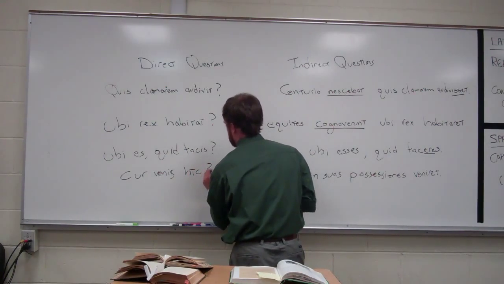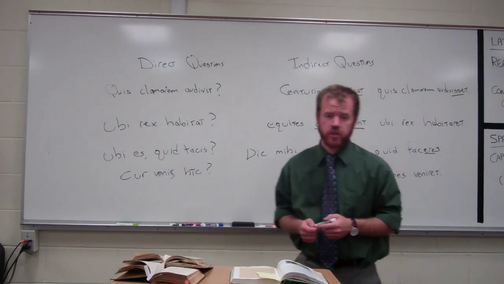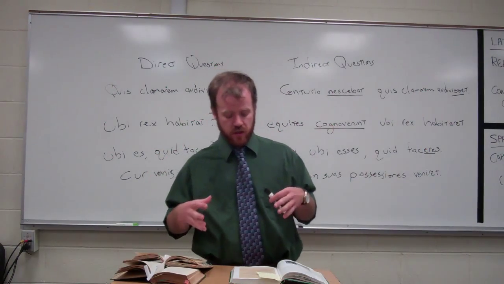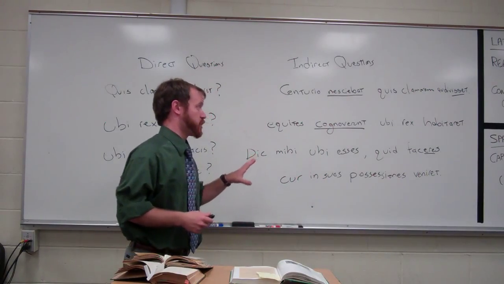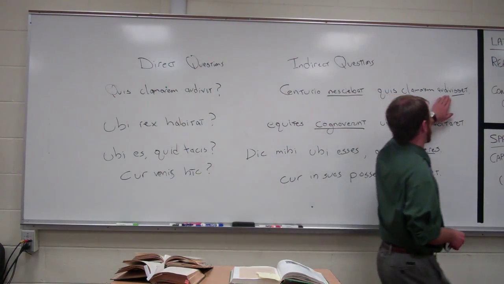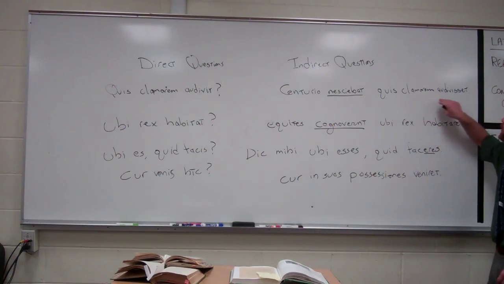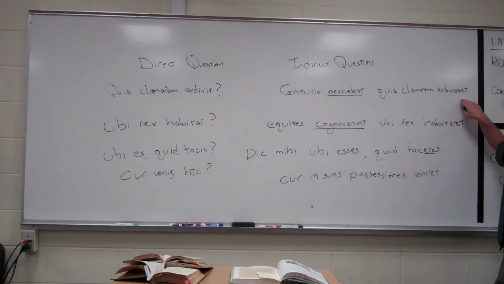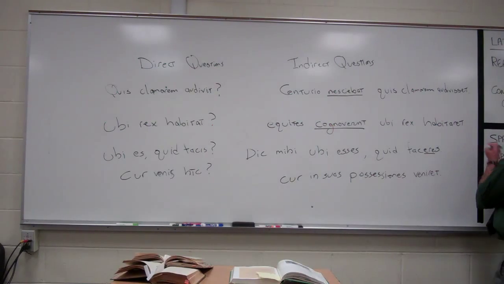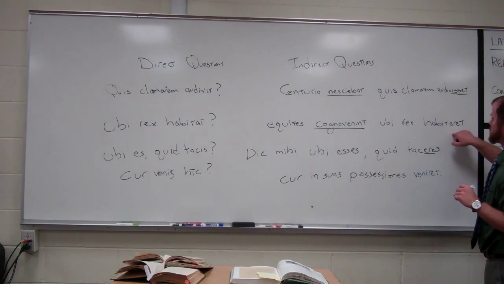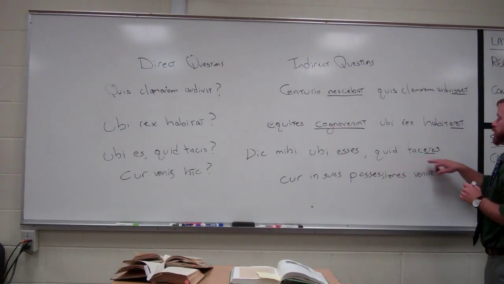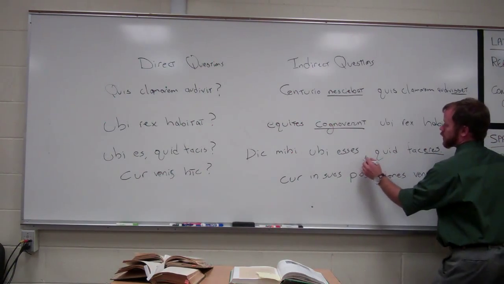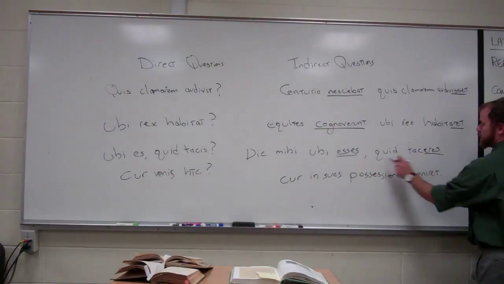All right? So an indirect question is a subordinate clause in a Latin sentence that uses a subjunctive verb. So here we have the indirect question. Quis clamorem audiverat? Who had heard the shouts? So pluperfect subjunctive. Here, where was the king, or where the king was living? Imperfect. What are you doing? Or where are you? Both imperfects.